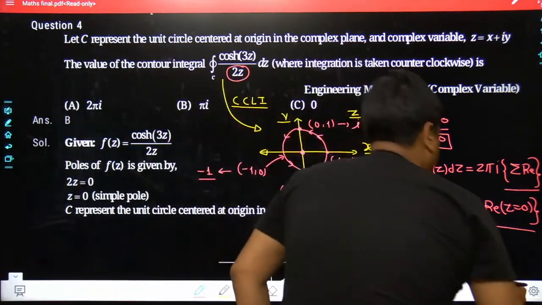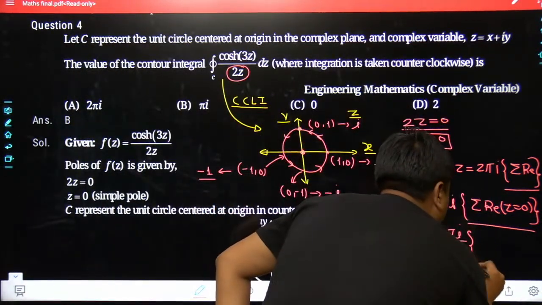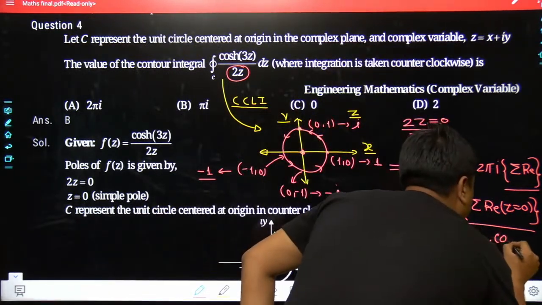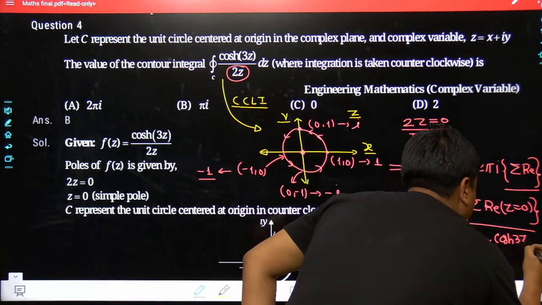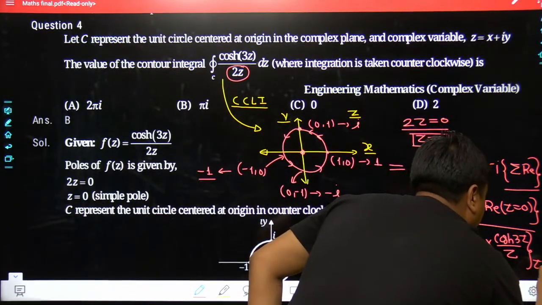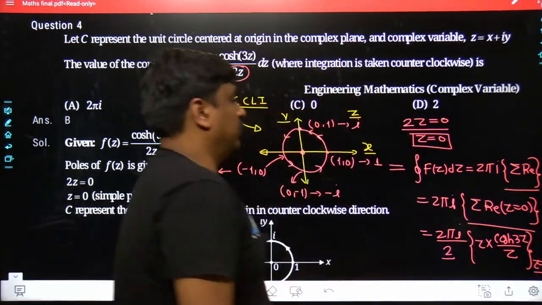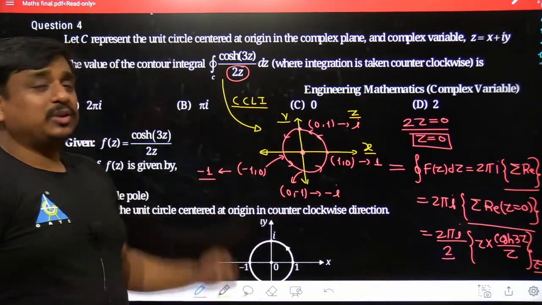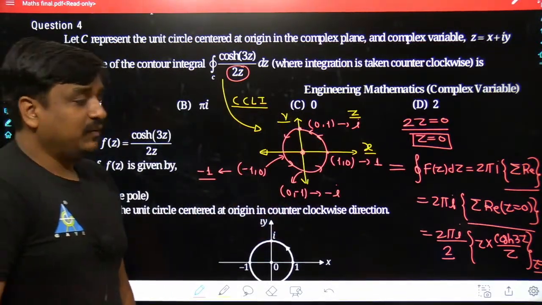Here the z would get multiplied with cos hyperbolic 3 of z divided by z. Once we do the multiplication, at the end of the day we have to put z is equal to 0. Whatever value we get out of this, that's going to be the closed line integral of this given complex function.